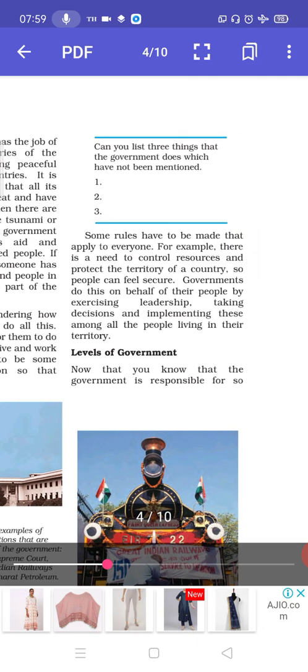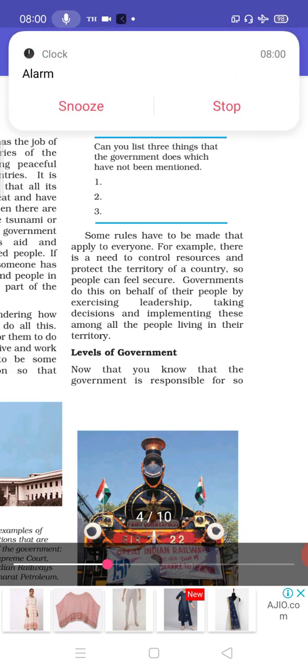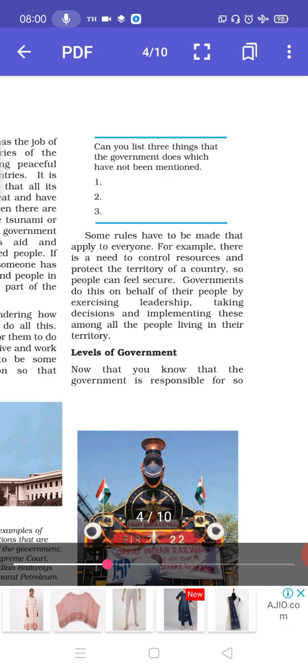For example, there is need to control resources and protect the territory of a country, so people can feel secure. Governments do this on behalf of their people by exercising leadership, taking decisions and implementing these among all the people living in their territory. Levels of government.